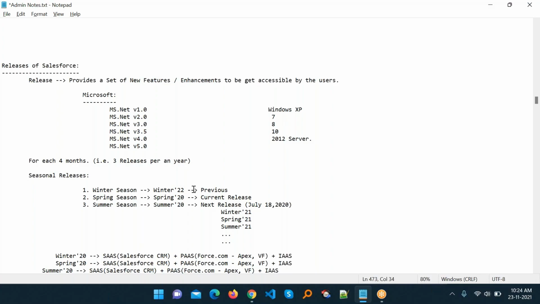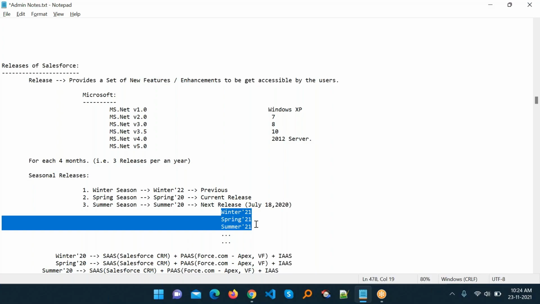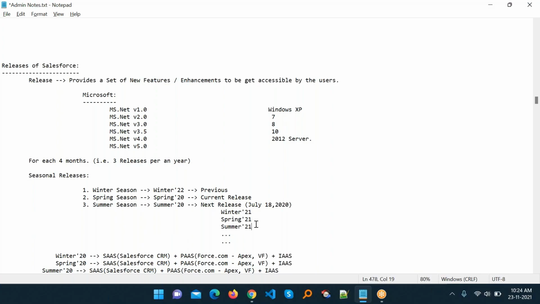It automatically moves based on your season. And in the summer season you can see Summer 22 is the next release, in July, something like that. So we have 3 releases, one every 4 months. We can say Salesforce releases one release every 4 months.